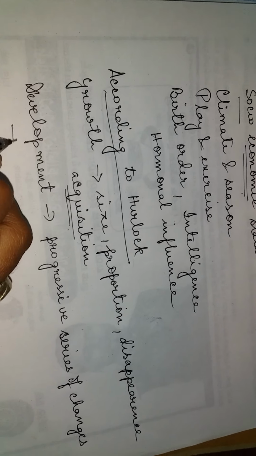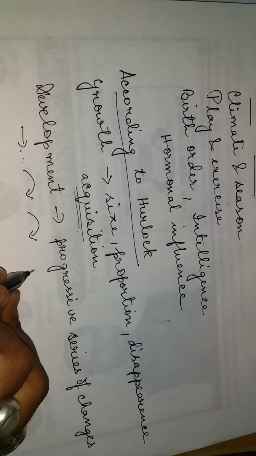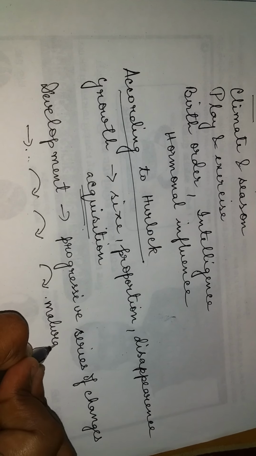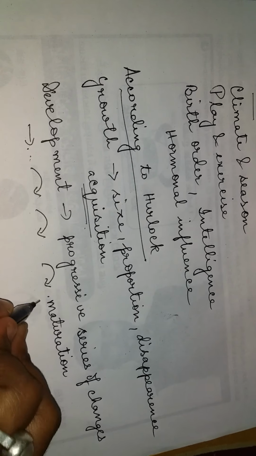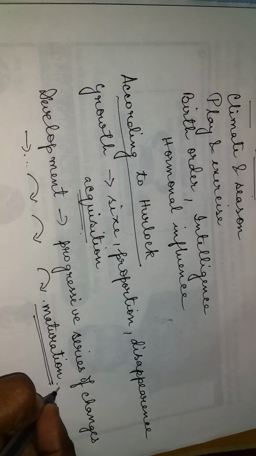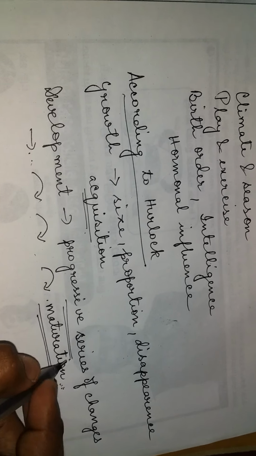One after the other, as a result of maturation, and this doesn't happen easily. If the child's mind develops, then only the progressive series will continue.